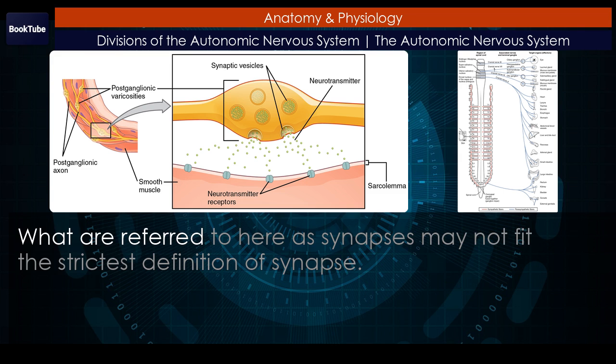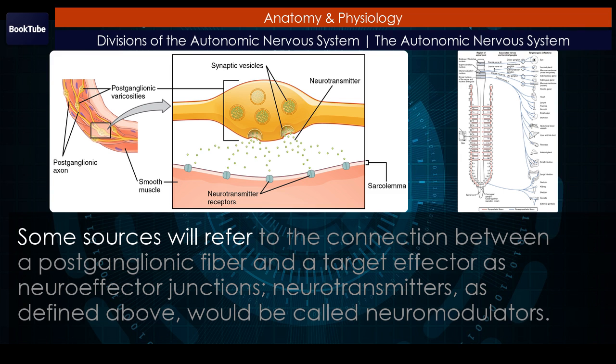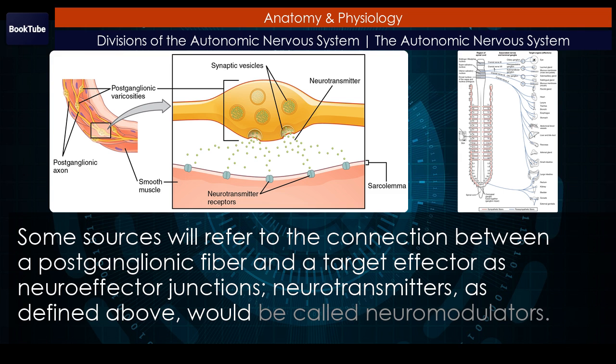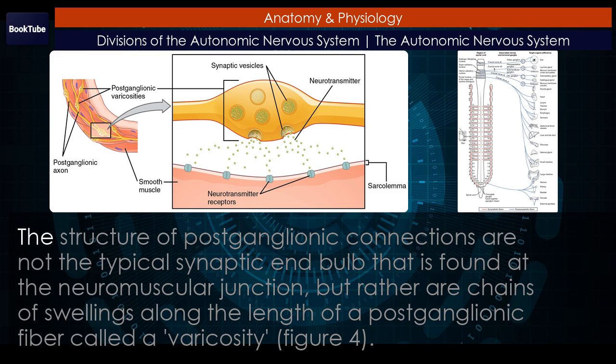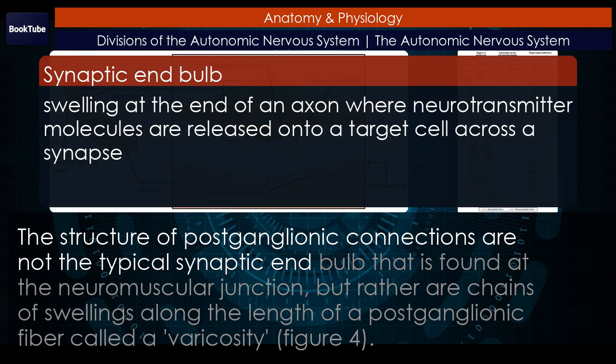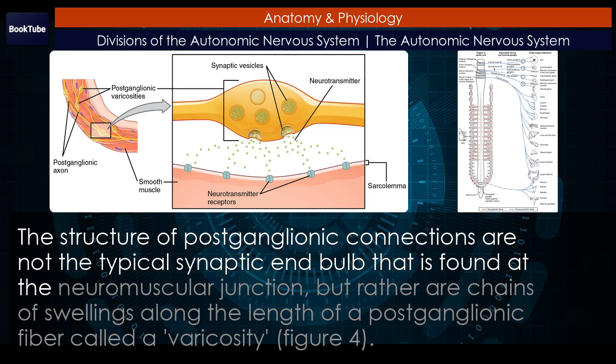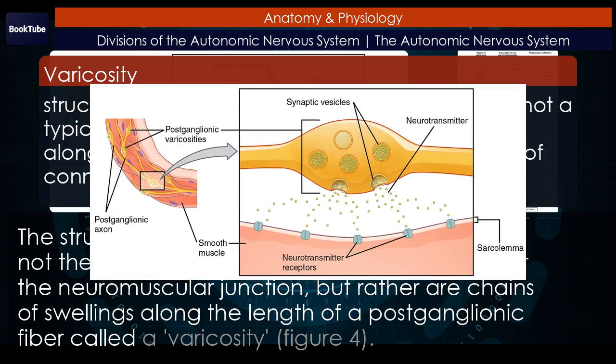What are referred to here as synapses may not fit the strictest definition of synapse. Some sources will refer to the connection between a postganglionic fiber and a target effector as neuroeffector junctions. Neurotransmitters, as defined above, would be called neuromodulators. The structure of postganglionic connections is not the typical synaptic endbulb that is found at the neuromuscular junction, but rather chains of swellings along the length of a postganglionic fiber called varicosities.